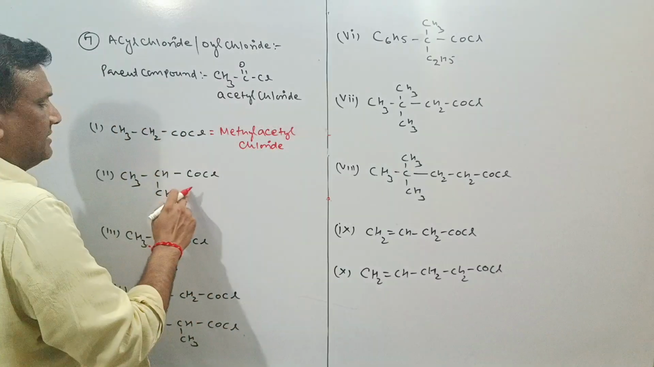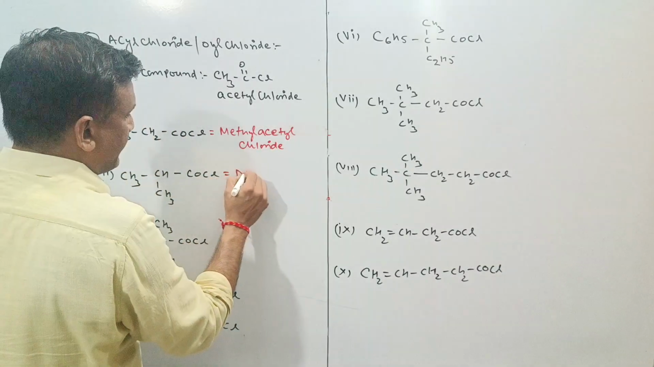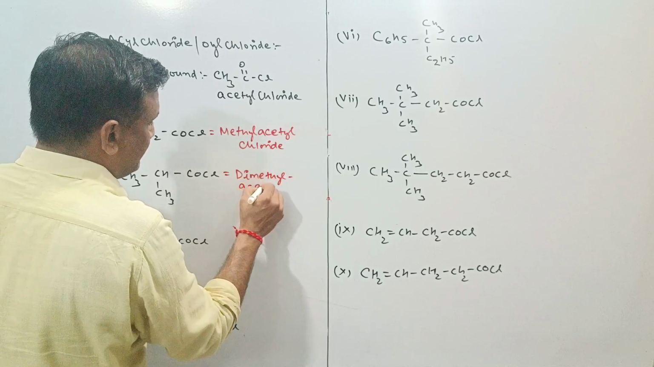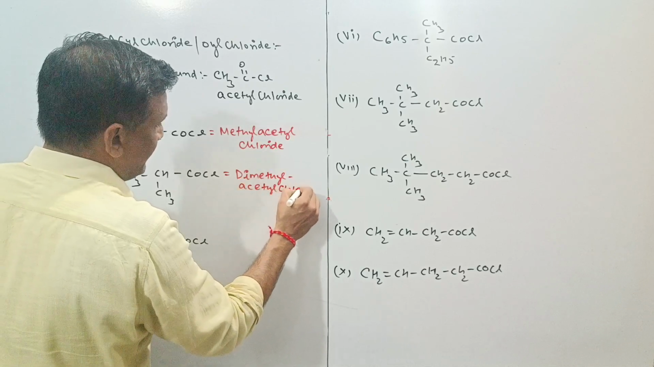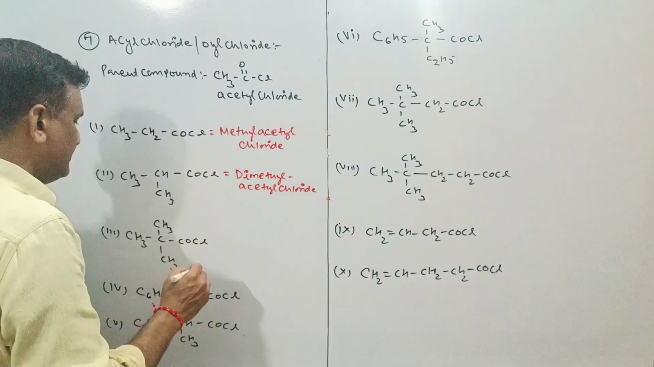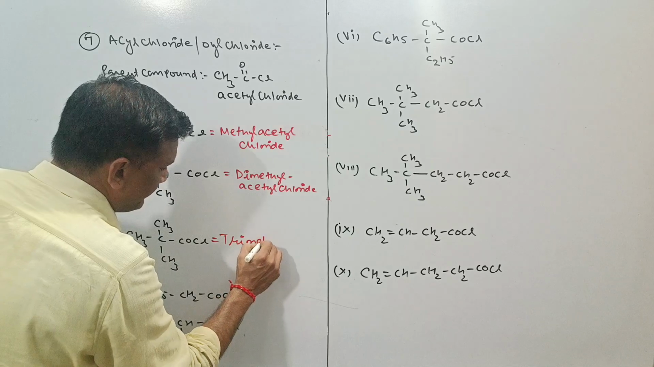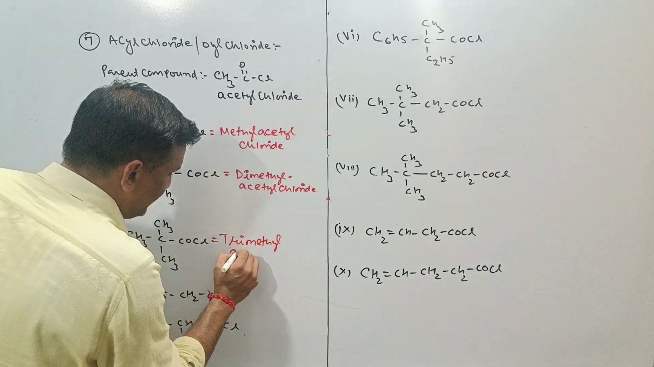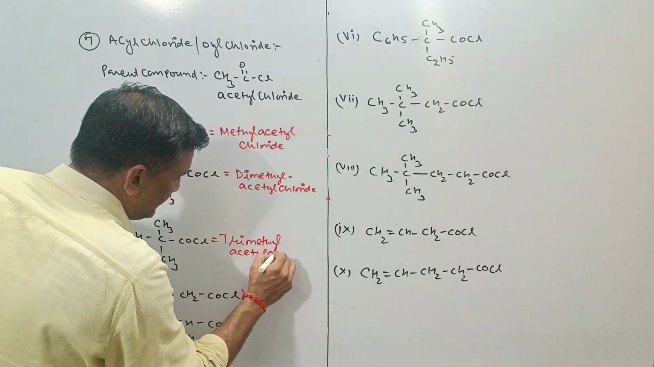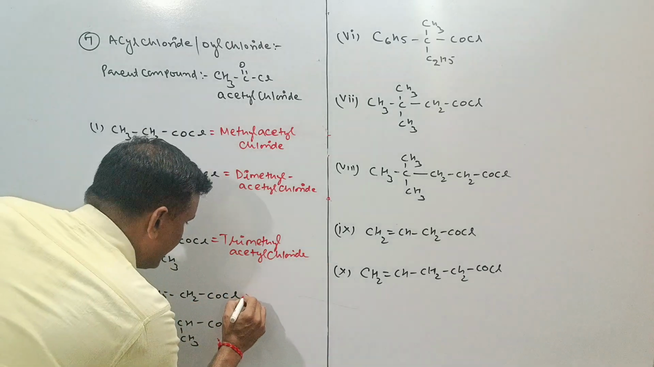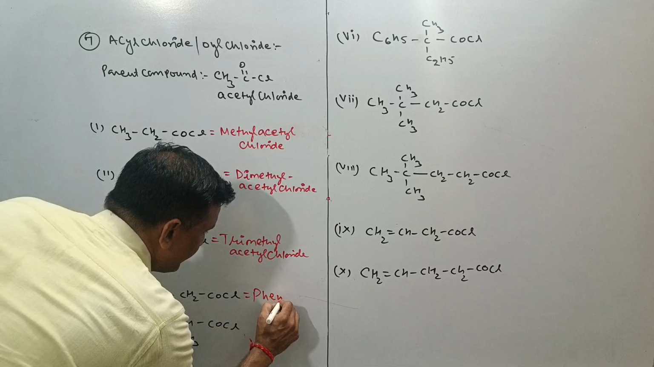Acetyl chloride. This is your dimethyl acetyl chloride. Dimethyl acetyl chloride. This is your trimethyl acetyl chloride. Trimethyl acetyl chloride. This is the phenyl acetyl chloride.